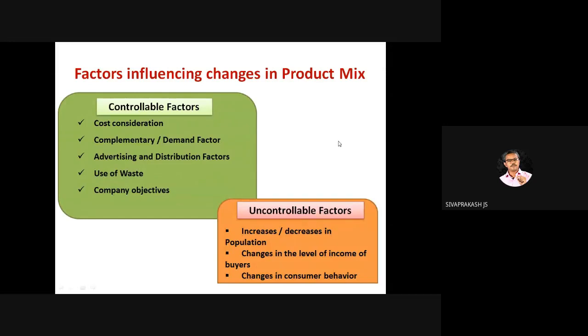Right? And factors influencing product mix: controllable factor, uncontrollable, direct factor, indirect factor, micro factor, macro factor. What is that? Deciding factor, and which is not under your control to decide. You can categorize the factors in different ways. Right? So please have a touch on that.